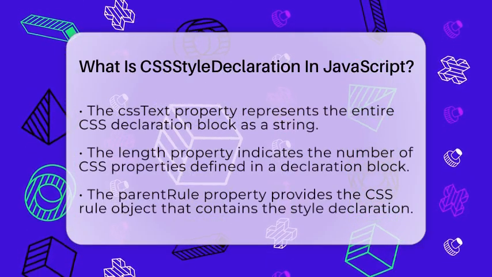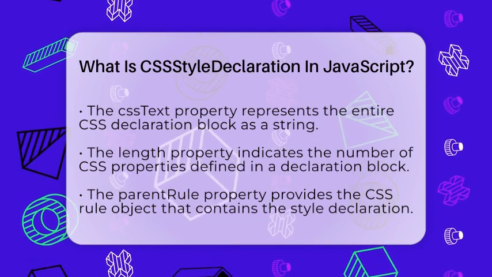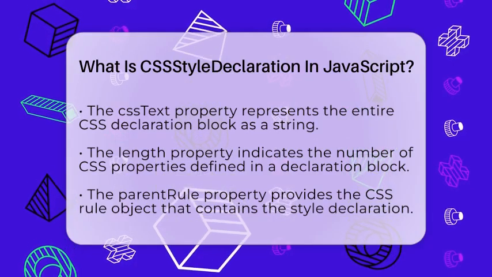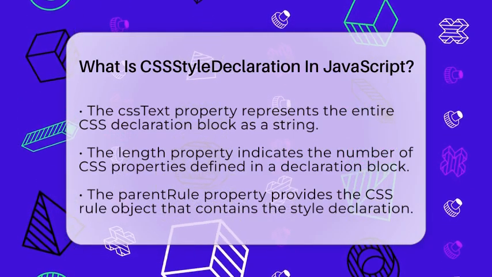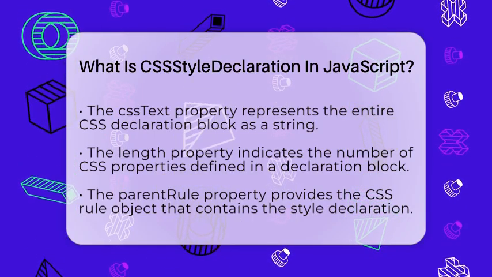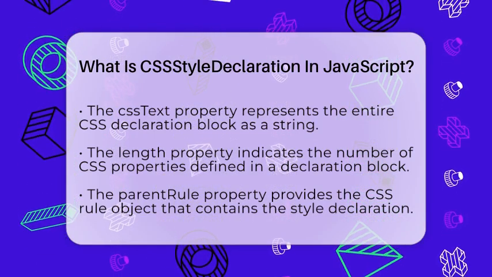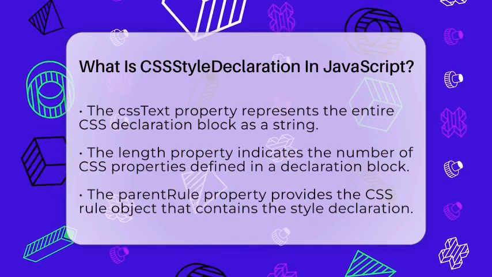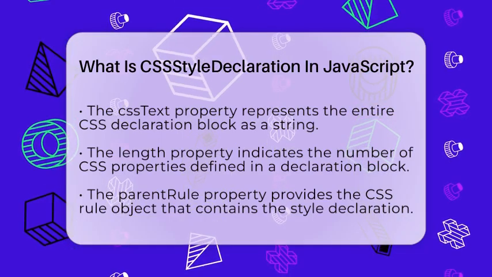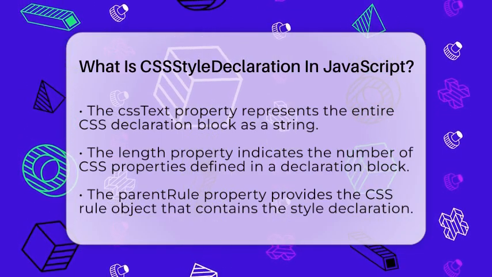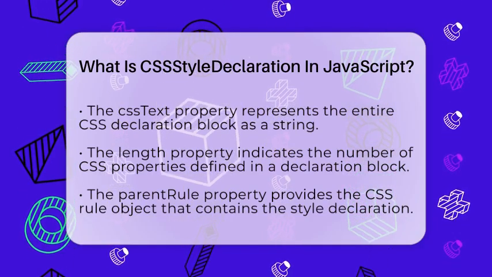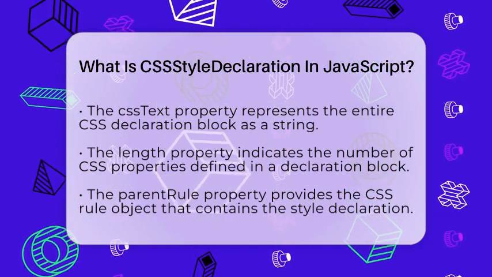There are also several useful methods. The getPropertyValue method returns the value of a specified CSS property. The setProperty method allows you to set or modify a CSS property. You can even mark a property as important using an optional priority parameter. If you want to remove a CSS property, you can use the removeProperty method. The getPropertyPriority method tells you if a property has the important priority. Lastly, the item method returns the name of the CSS property at a specific index.